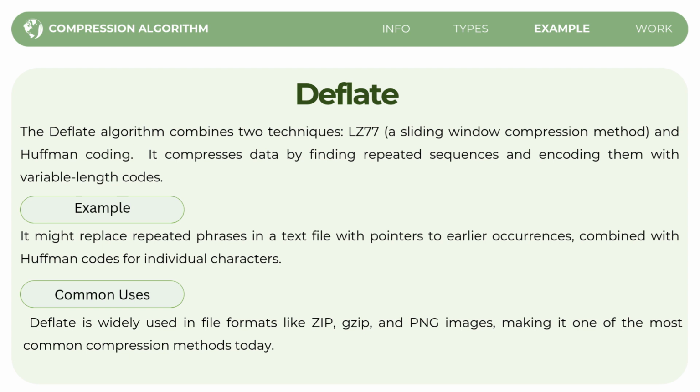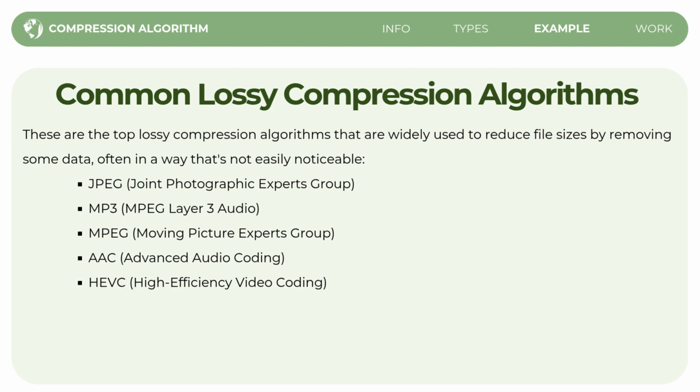In short, deflate combines two powerful techniques to create highly efficient compressed files that are used in a wide range of applications, from image formats to file compression tools. Then the common lossy algorithms are JPEG, MP3, MPEG, AAC, and HEVC.